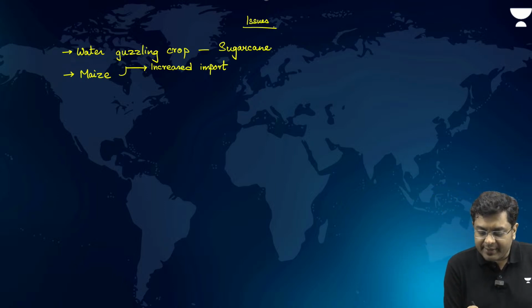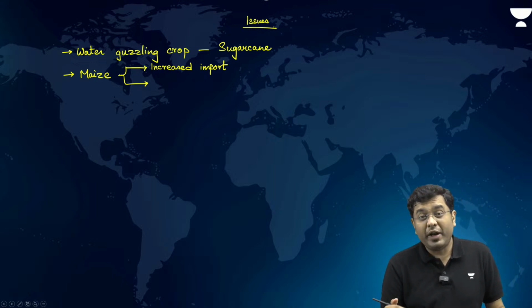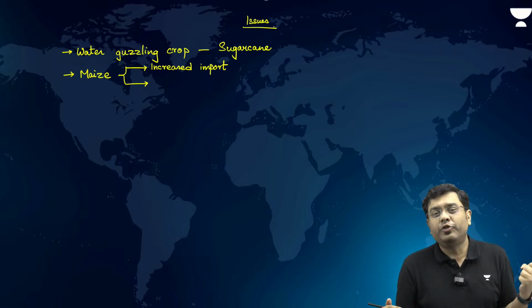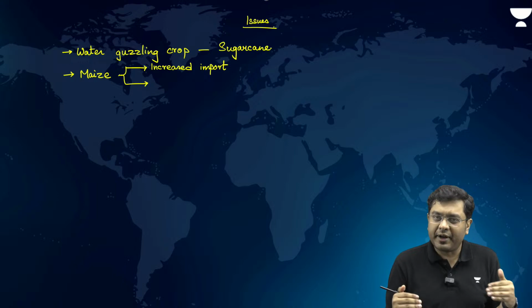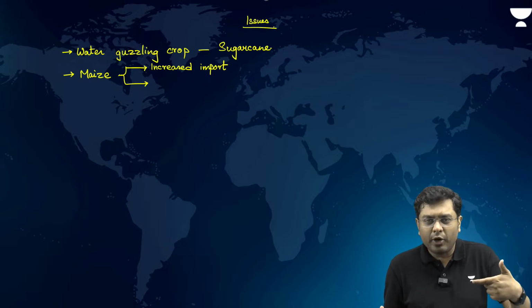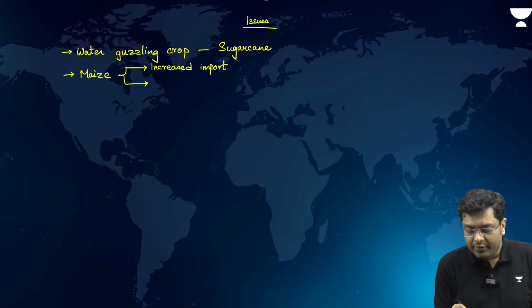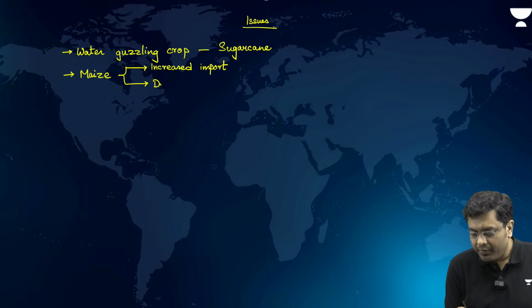And the second is, maize always depletes the soil fertility. It drains the soil of its various fertile nutrients. So, continuous growth of maize in a field or farmland can render the soil degraded. So, it drains soil fertility.